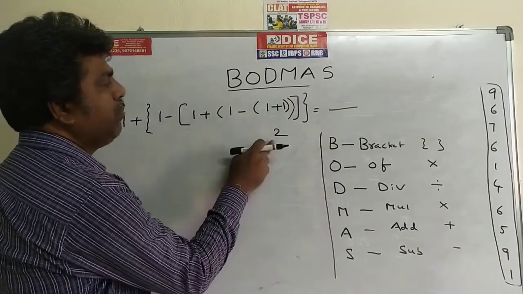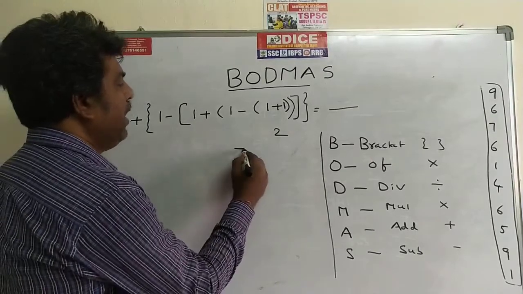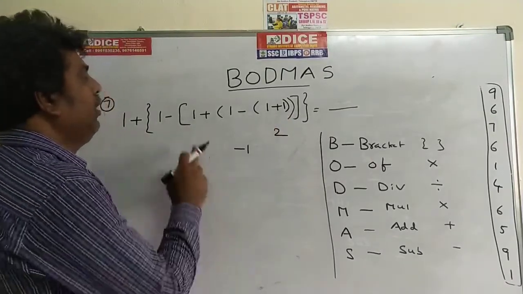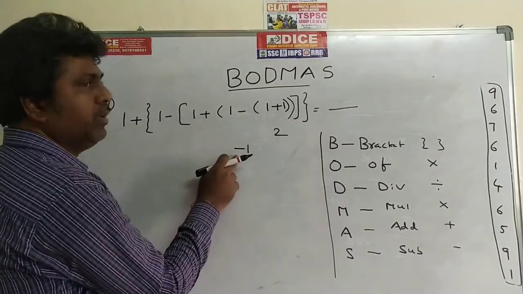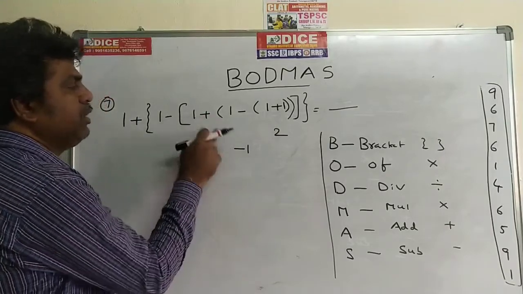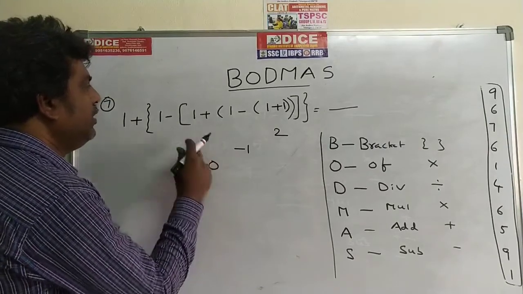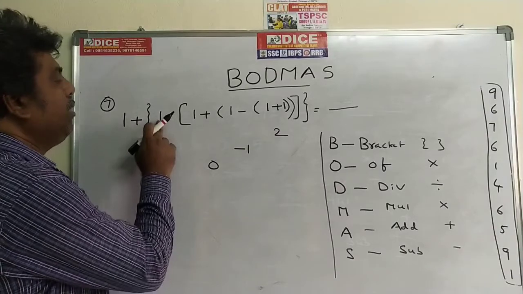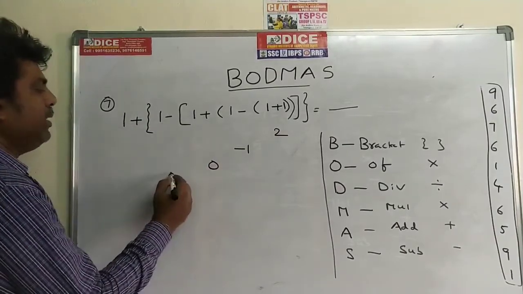Next we go for this bracket. In this bracket, 1 minus 2, the value is minus 1. This bracket is also open. Now we go for this bracket: 1 plus of minus 1, plus into minus is minus. 1 minus 1 is 0. Write down here 0. This bracket is also over. Next, the main bracket: 1 minus 0, the value is 1.